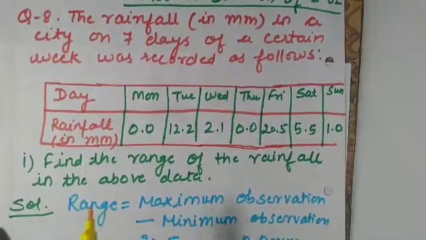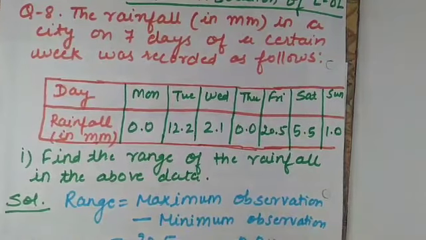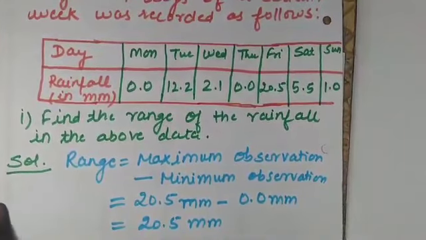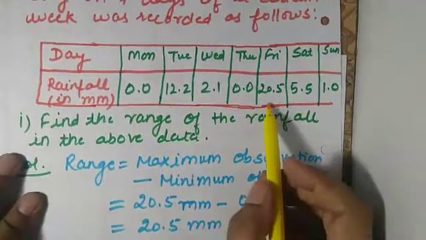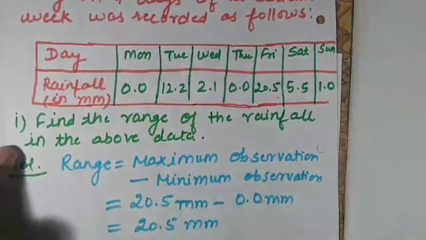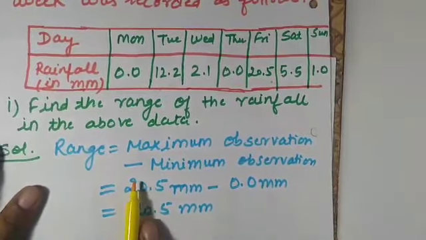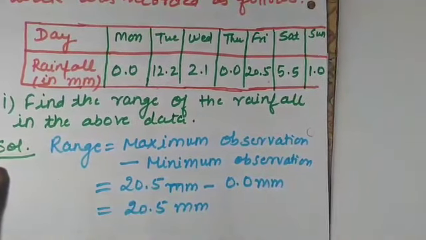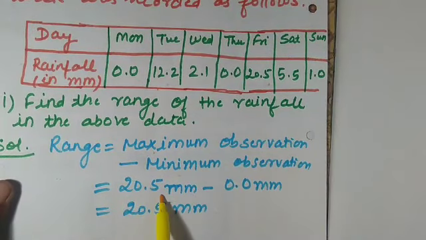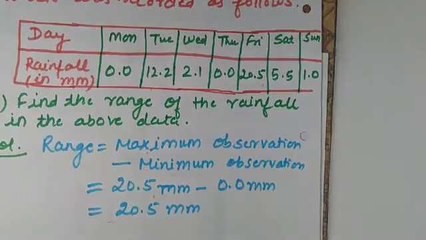The first part is asking to find the range of the rainfall in the data. We have to find the range. Range, we know, is calculated as maximum observation minus minimum observation. From the data I am observing that 20.5 is the maximum observation and 0.0 is the minimum observation. We only have to subtract them for finding the range. So in every question you have to write the formula first. So maximum observation minus minimum observation gives 20.5 minus 0.0, which is equal to 20.5. This is how to calculate range.